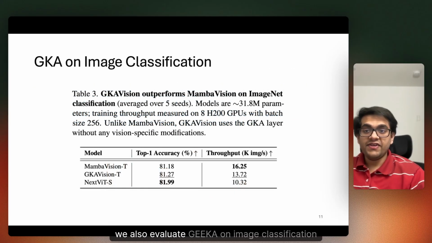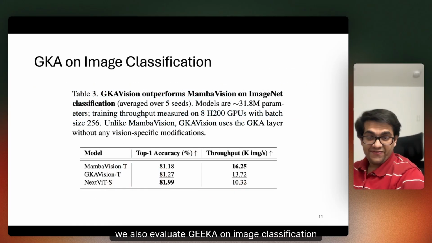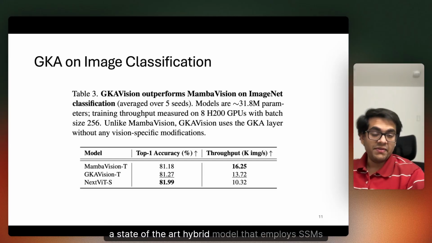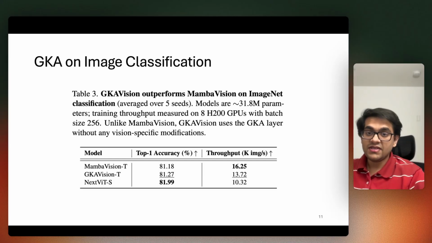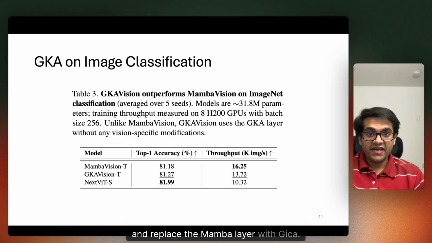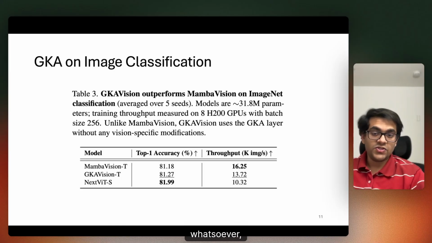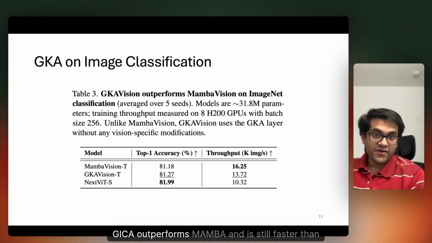Beyond language, we also evaluate GKA on image classification tasks. In particular, we take MambaVision, a state of the art hybrid model that employs SSMs, and replace the Mamba layer with GKA. We find that without any vision specific changes whatsoever, GKA outperforms Mamba and is still faster than a transformer ViT model.